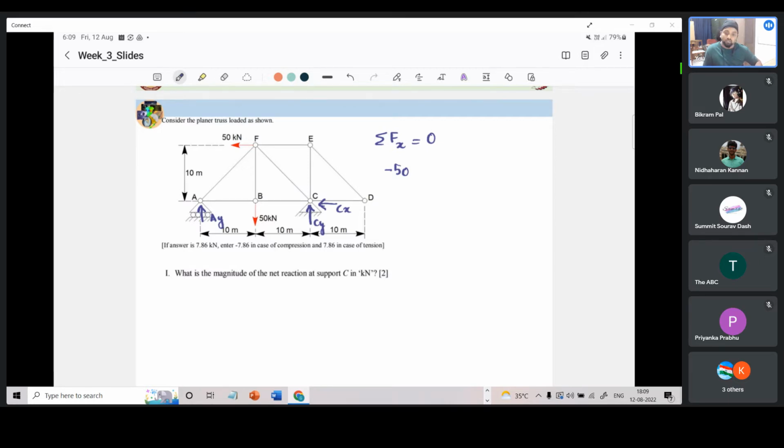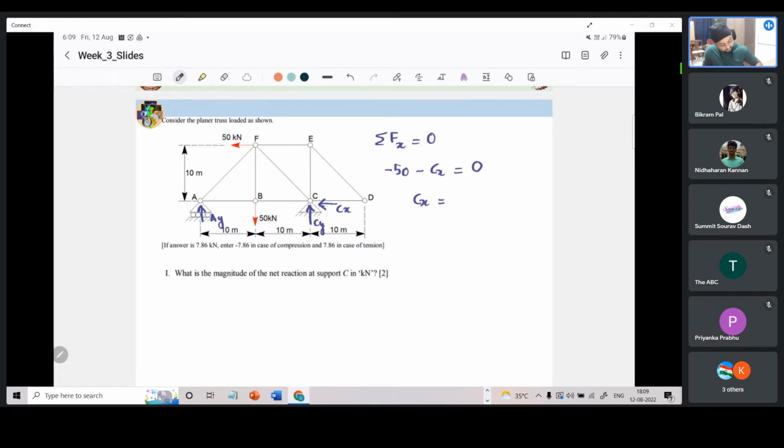Is there any other horizontal force that we see other than minus 50 kilonewton applied at F? We can see that there is a force Cx that we have applied at C, which we have also taken in the negative direction. So we can take that to be minus Cx. Nothing else is applied. So this has to be equated to 0 because there is no acceleration. So what does this come out to be?